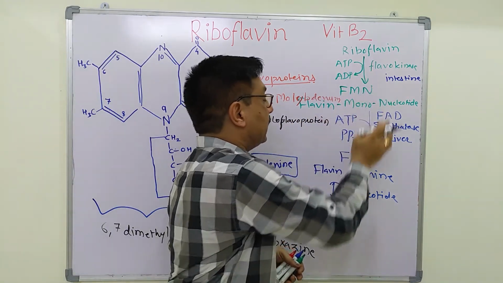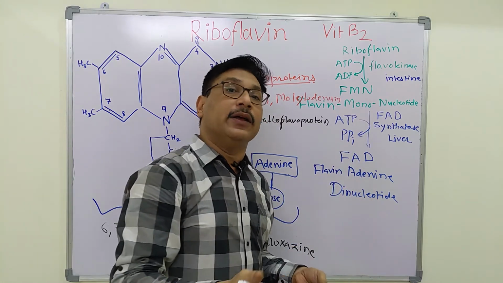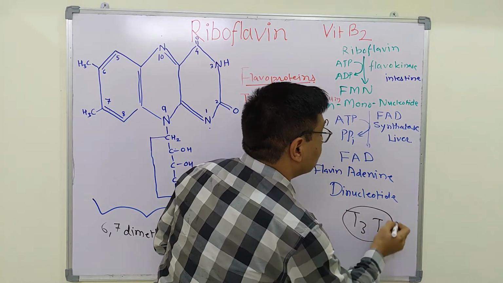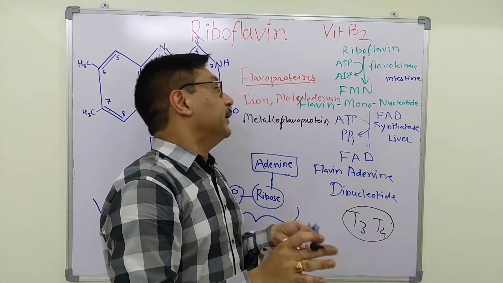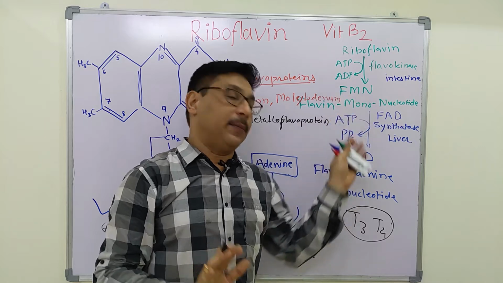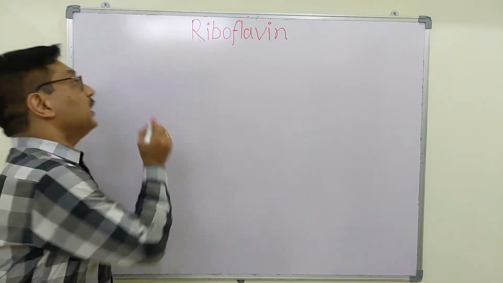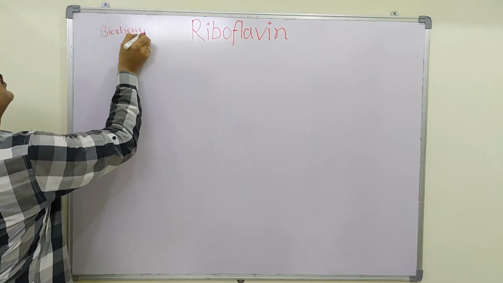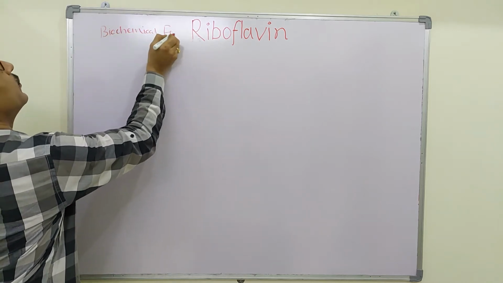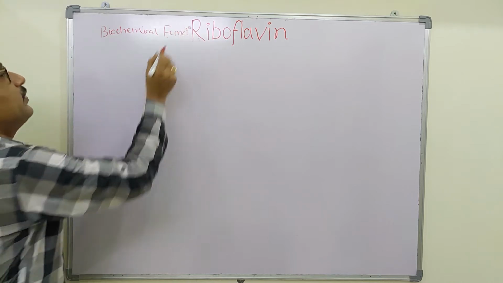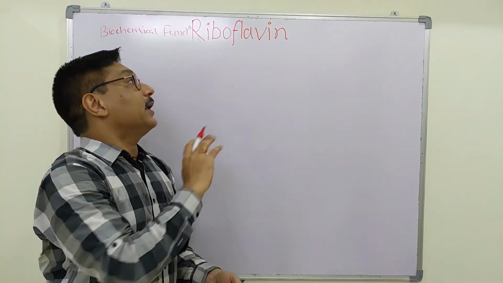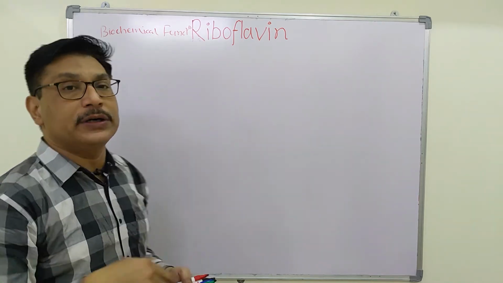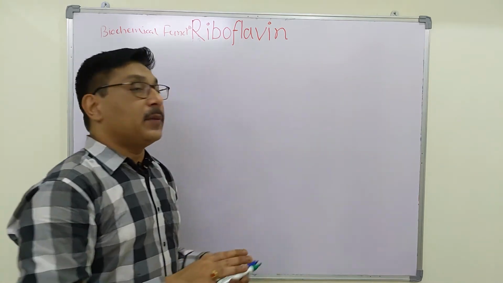Synthesis of FMN and FAD is increased by T3 and T4 hormones, and hypothyroidism leads to decreased synthesis of FMN and FAD. Coming to biochemical functions of riboflavin, riboflavin acts as a central member of energy transfer reactions through its coenzyme forms FMN and FAD.